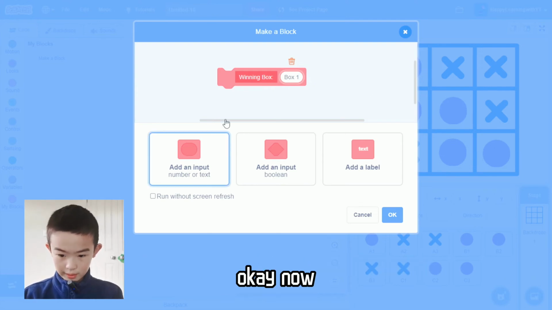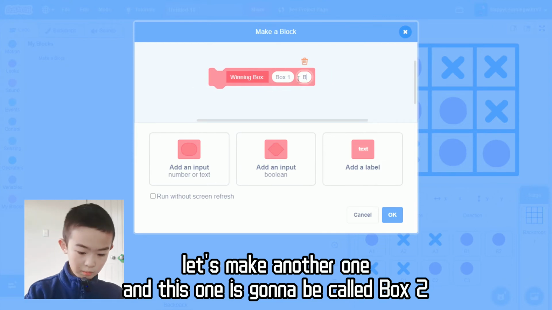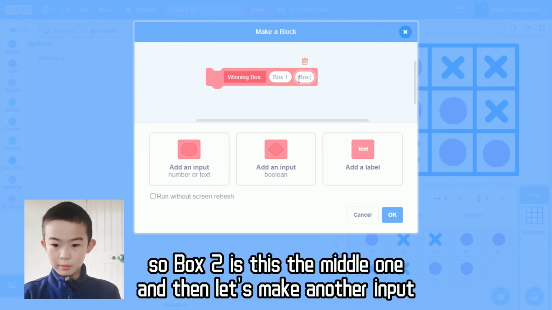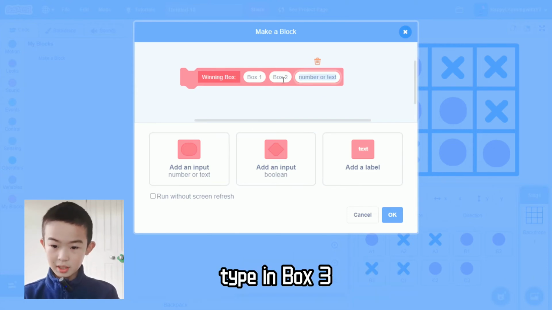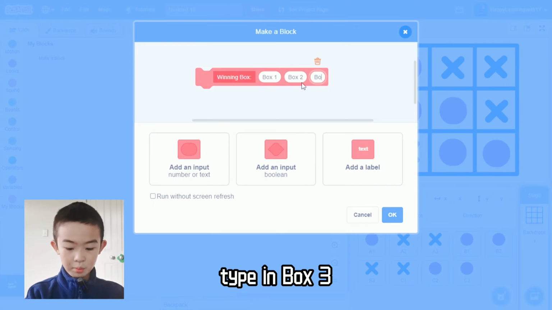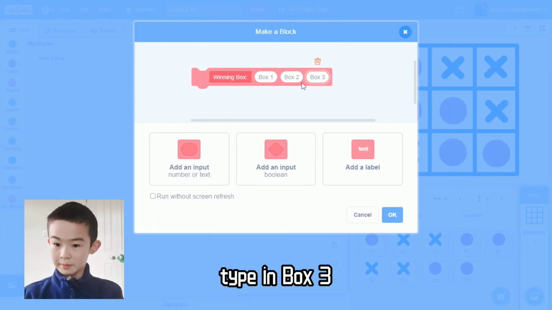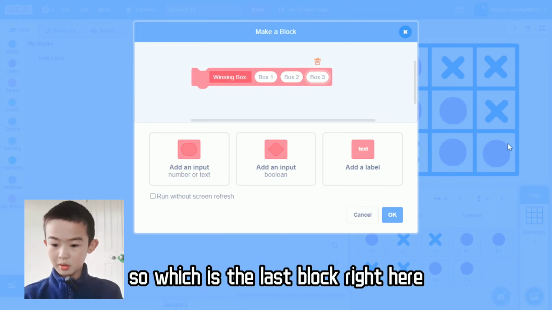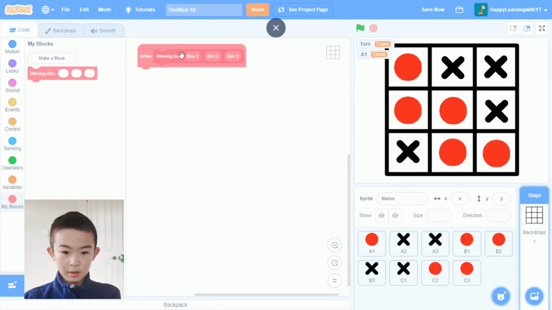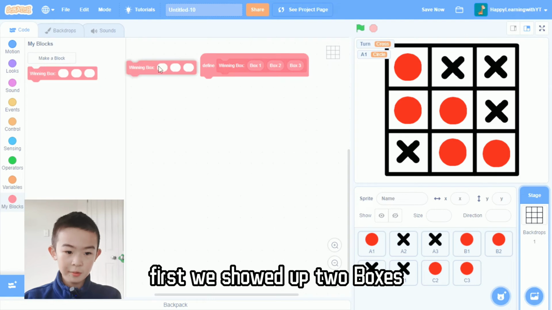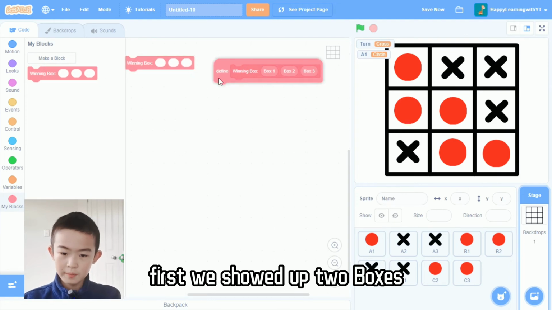Cool. Now let's make another one, and this one's going to be called box 2. So box 2 is the middle one, and then let's make another input. Type in box 3, which is the last block right here. Okay, see, we showed up 2 blocks.